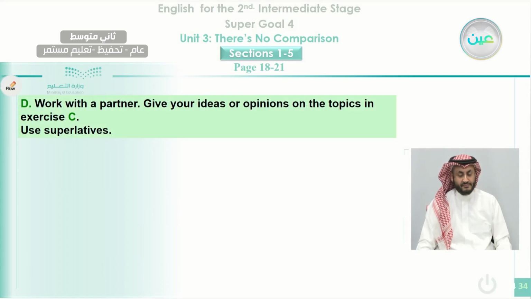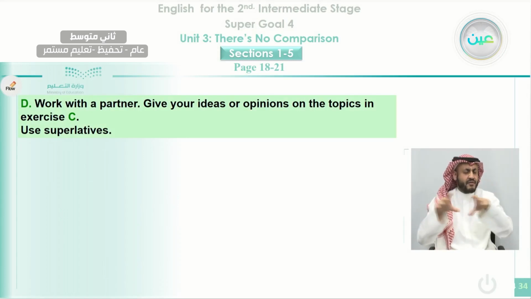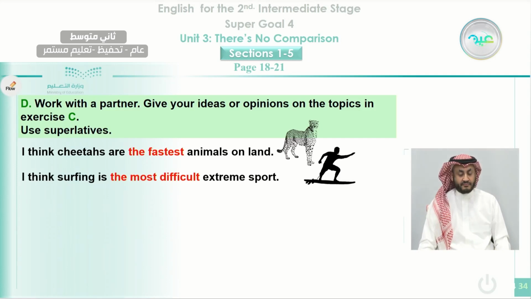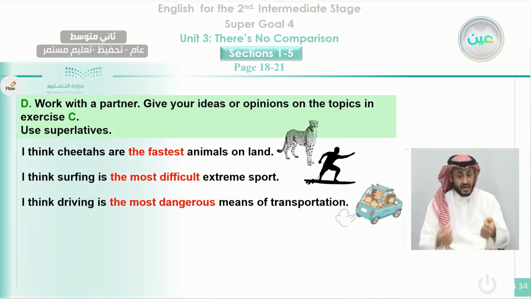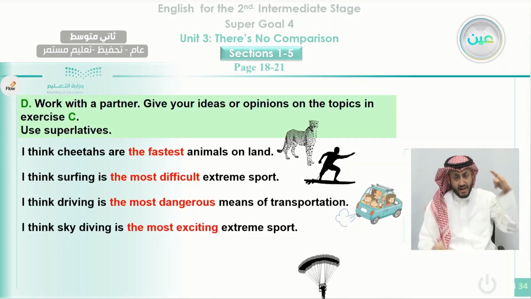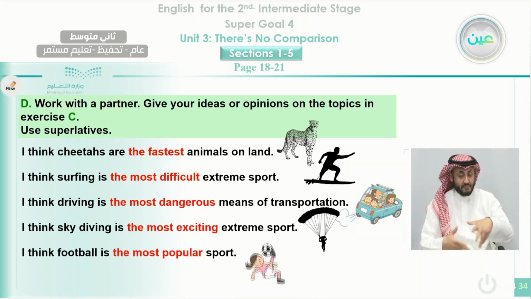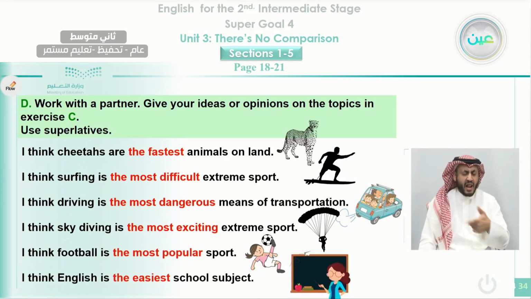Okay, now we move to exercise D. Work with a partner, give your ideas or opinions on the topics that we said, use superlatives. This is the list that we mentioned a while ago. So the cheetah is the fastest, surfing is the most difficult, driving is the most dangerous, skydiving is the most exciting, football is the most popular sport, and lastly, English is the easiest school subject.